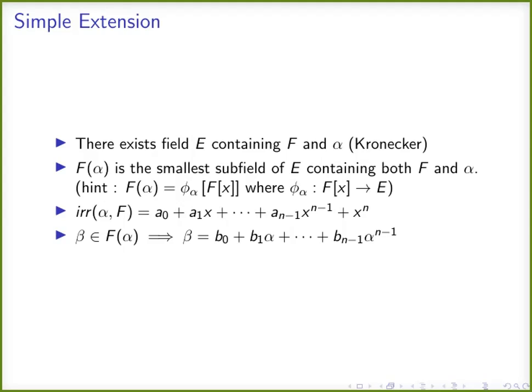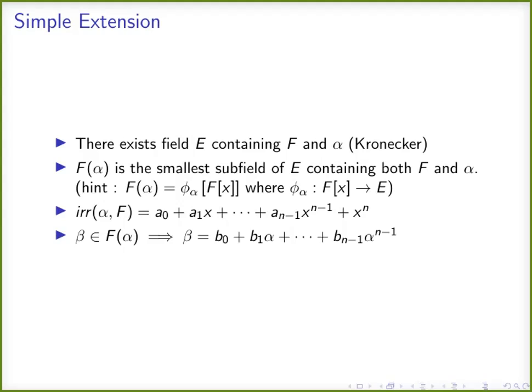And we know that if alpha is algebraic over F, then there is an irreducible polynomial of alpha over F, which is of the form a0 plus a1 x plus a2 x square plus etcetera, a n minus 1 x raised to n minus 1 plus x raised to n, where a0, a1, etcetera are elements of the field F. And we also can prove that if beta belongs to the field extension F alpha, then beta is of the form b0 plus b1 alpha plus b2 alpha square plus etcetera, b n minus 1 alpha raised to n minus 1.